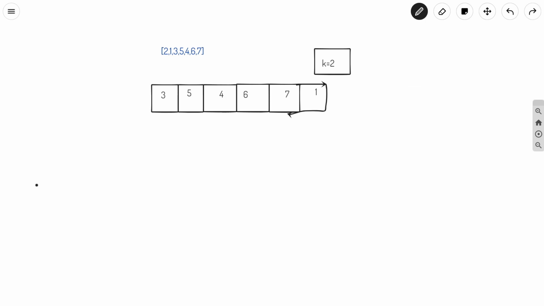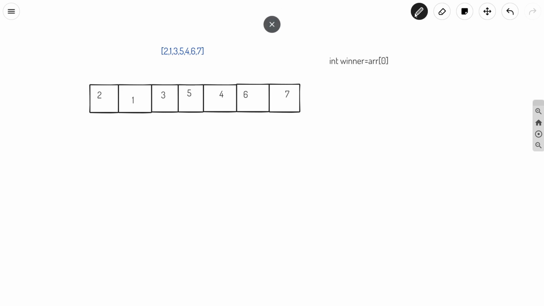For this I will first reset this array. So yes, this was our initial array. Wait, I will first make this initial array. In this initial array 1 was at this position. So what we will do, we will have some variables here. Let's say int winner, and it will initially be ARR of 0. So I have declared the first element as winner, for the moment.